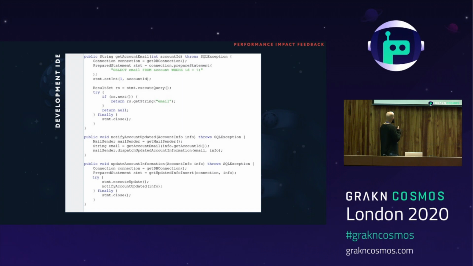So the developer adds a call to notify account updated. And notice that the moment the developer finishes writing this code, Source++ adds a little turtle icon above the code. The developer hasn't deployed, committed, or even saved this code change, and yet they're already being told that this change will result in a significant performance decrease. So this seems a bit odd, so the developer decides to take a look at what kind of performance decrease we're talking about.